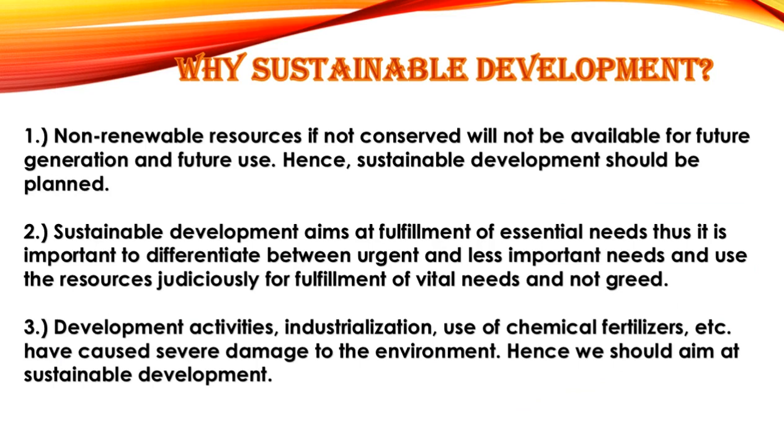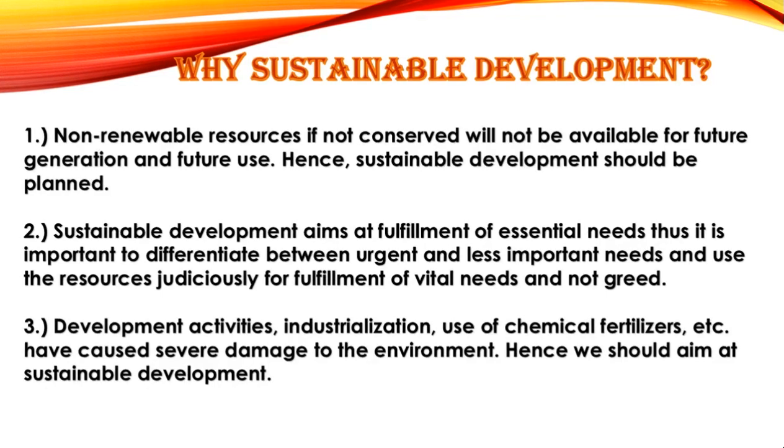Number 2, sustainable development aims at fulfillment of essential needs, and by this it helps us in using the resources carefully for fulfillment of needs and not greed. And number 3, development activities like industrialization and use of chemical fertilizers have caused severe damage to the environment, and hence we should aim at sustainable development, as it helps in protecting the environment for the present as well as for the future generation.